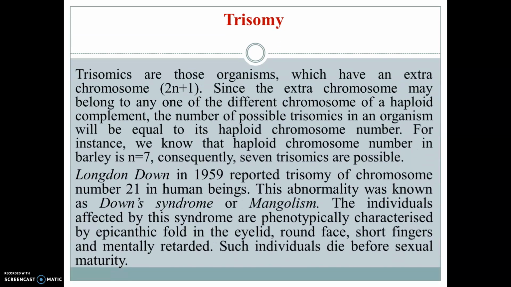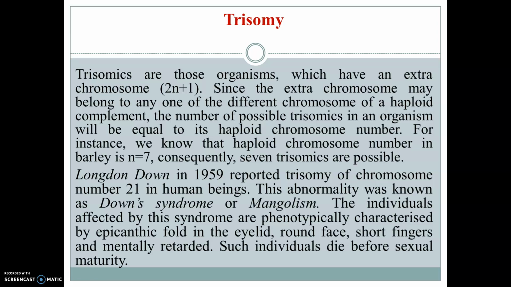Now trisomics are those organisms which have an extra chromosome, that is 2n+1. Since the extra chromosome may belong to any one of the different chromosomes of the haploid complement, the number of possible trisomics in an organism will be equal to its haploid chromosome number. For example, we know that the haploid chromosome number in barley is 7. Consequently, 7 trisomics are possible.